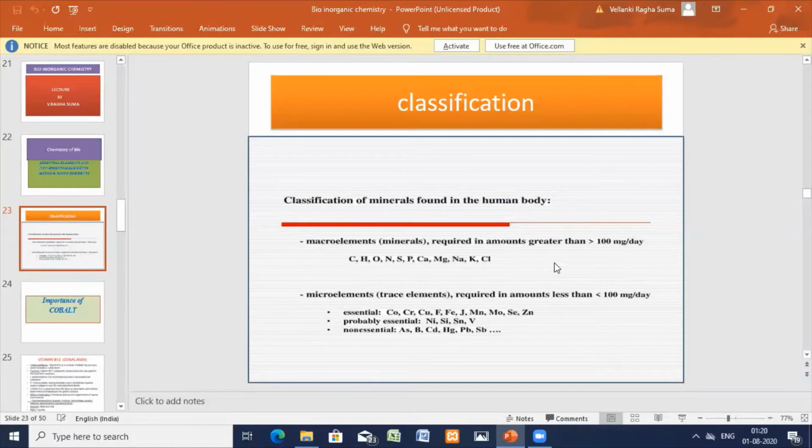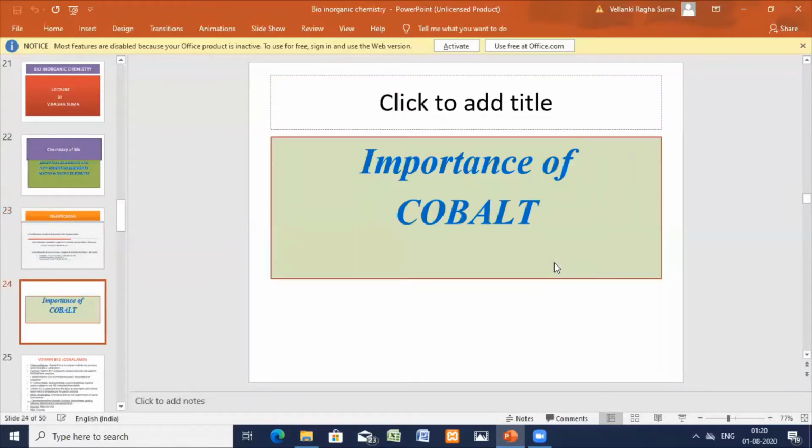Now let us go to the importance of cobalt. Once I say cobalt, what you remember is cyanocobalamin. Cobalt is an element, but which type of element is it?